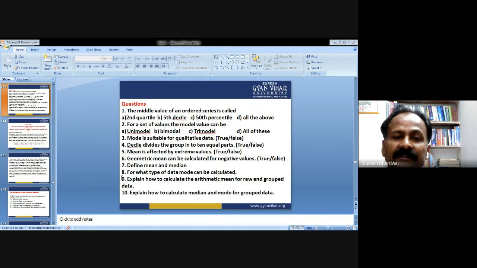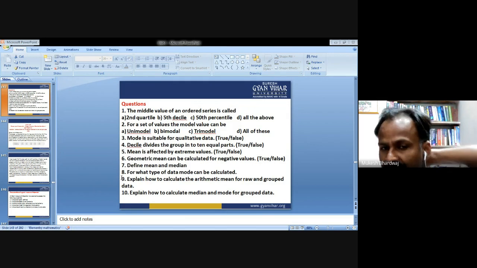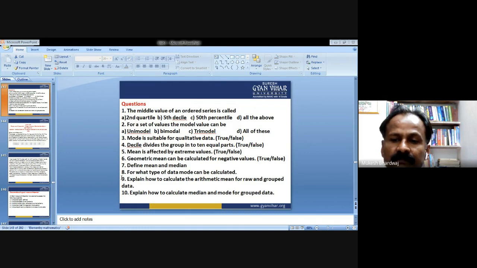In the merits and demerits of mean, we studied that the mean is affected by the extreme values, because mean means to calculate the average, and the average is almost always affected by extreme values. That is true. Next: the geometric mean can be calculated for negative values, true or false?